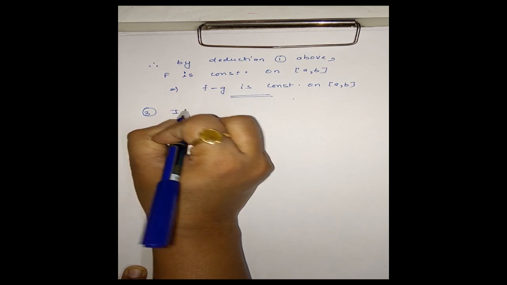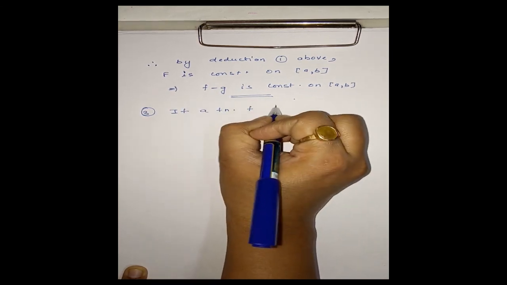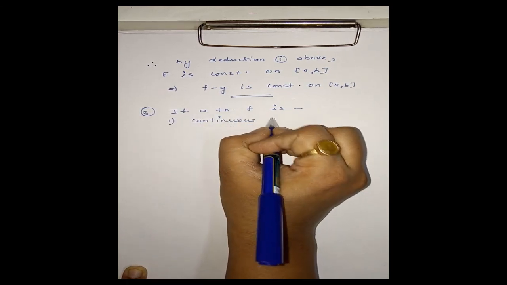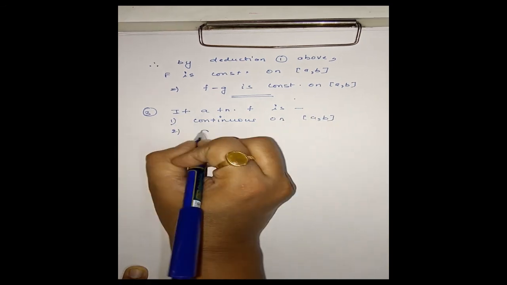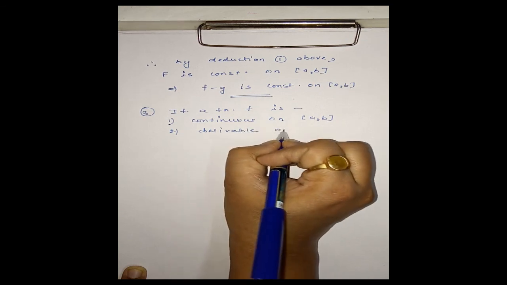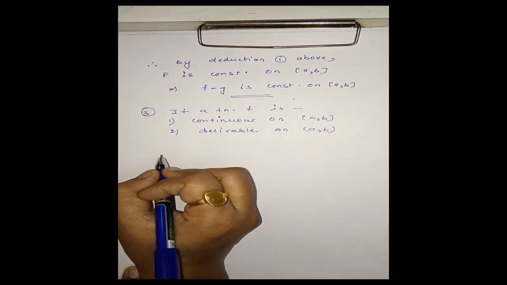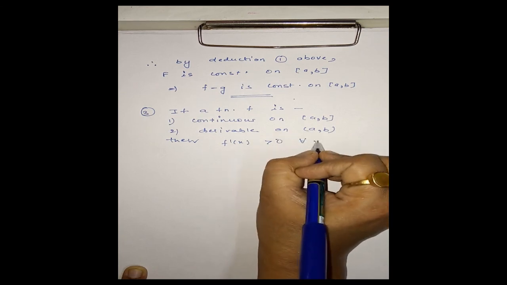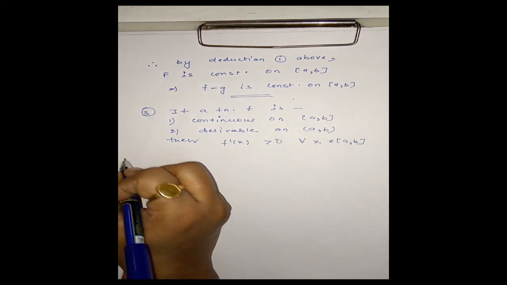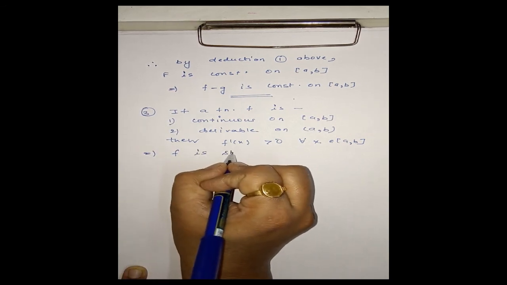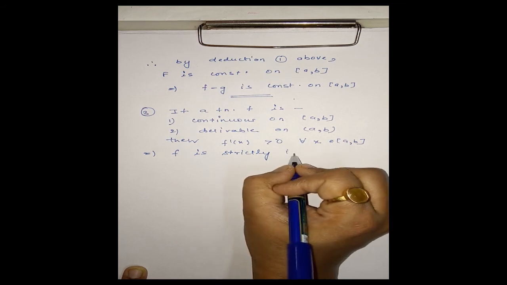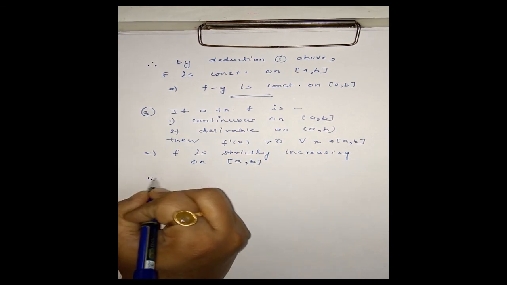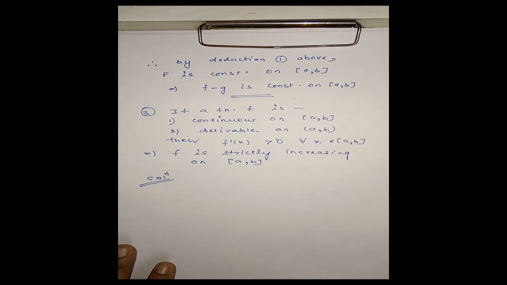Third is, if a function f is first continuous on closed interval ab, second derivable on open interval ab, and then f dash x greater than 0 for every x in the closed interval ab will imply f is strictly increasing on closed interval ab. Okay, this is a very important deduction from LMVT.